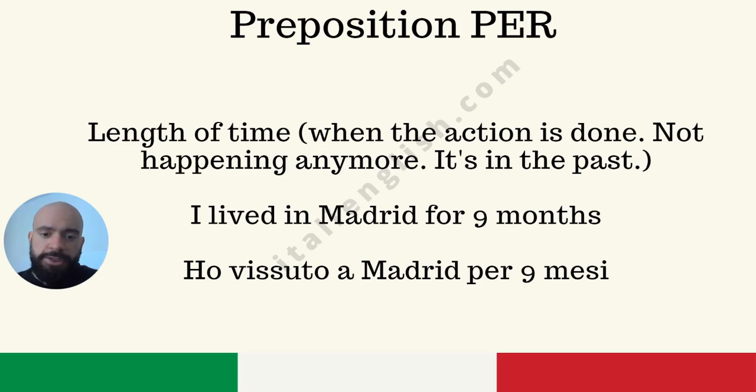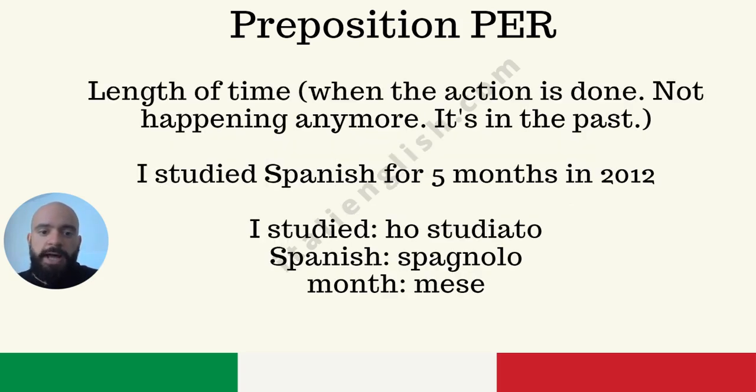Okay. So give me this one. I studied Spanish for 5 months in 2012. I studied, you will learn how to come up with the past tense very soon. I'm going to tell you it's ho studiato. Spanish is spagnolo and month is mese. 2012, just keep the digits, and 5 again, keep the digits. I don't really care about numbers. I know that everybody starts learning the numbers, but they are irrelevant, trust me.